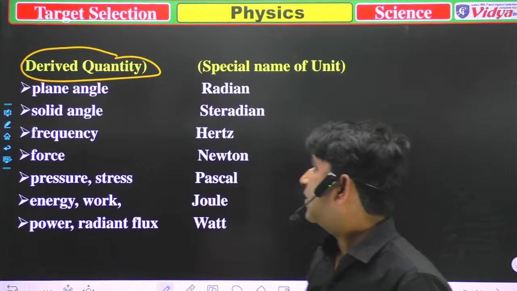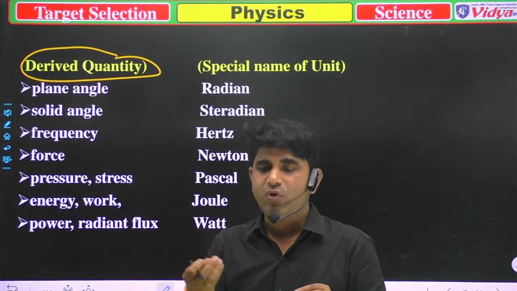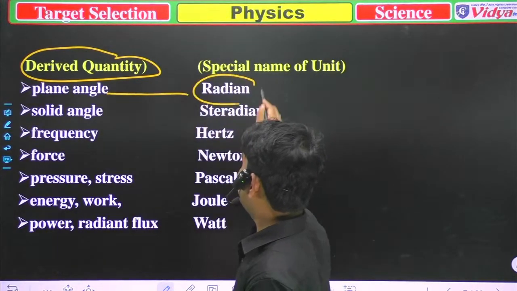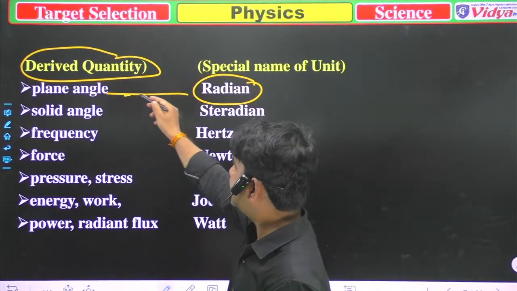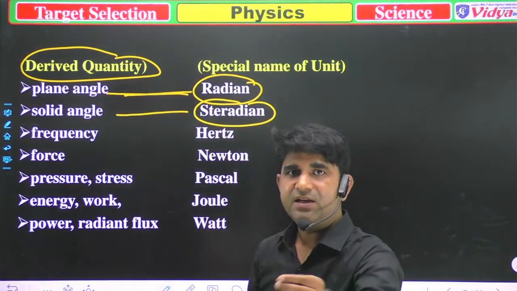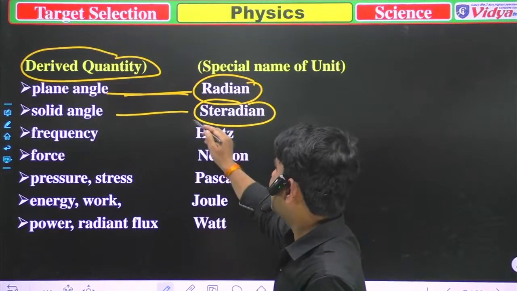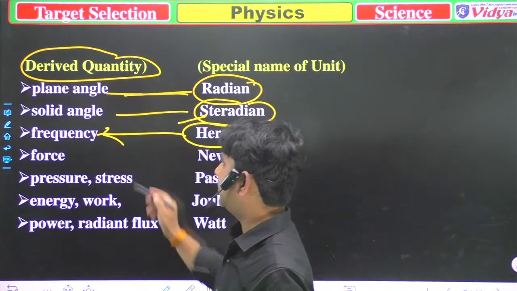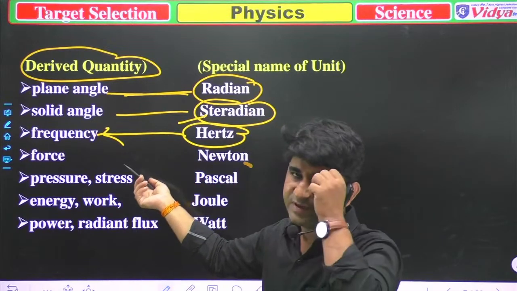You have to only remember these things. The plane angle's unit is radian. It was asked in exams, that's why I'm saying the plane angle's unit is radian, then the solid angle is steradian. Plane angle radian, solid angle has a small s, so you have to add steradian. Then frequency, the unit of frequency is hertz. It was asked in many examinations. The frequency is measured in hertz.